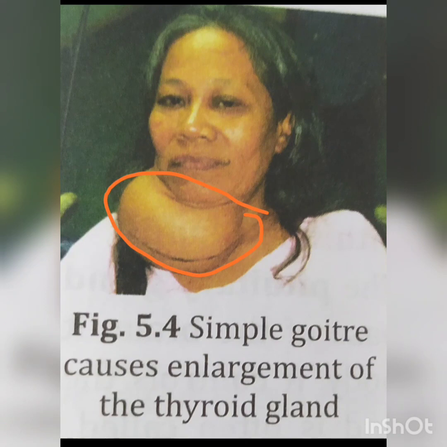To avoid this disease, one should always eat iodized salt. Goiter is most common in the hilly areas where iodine is lacking in the soil or drinking water. This disease can be prevented by supplementing iodine in the diet by using iodized salt.